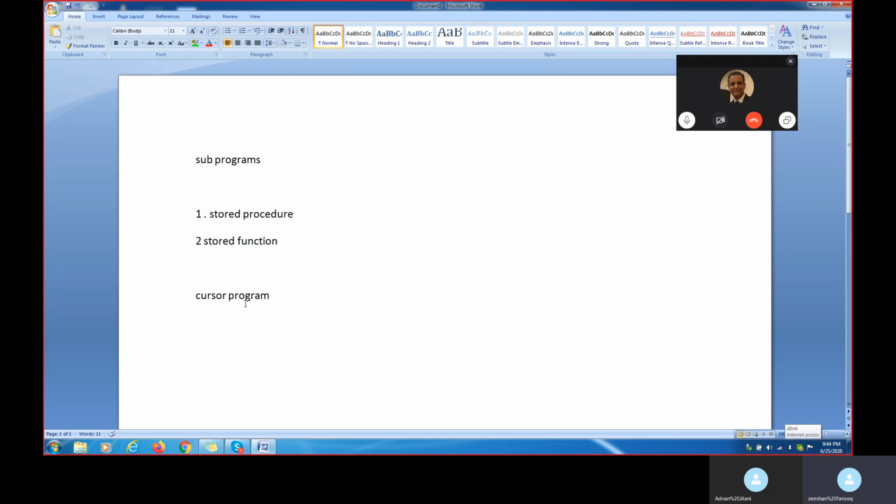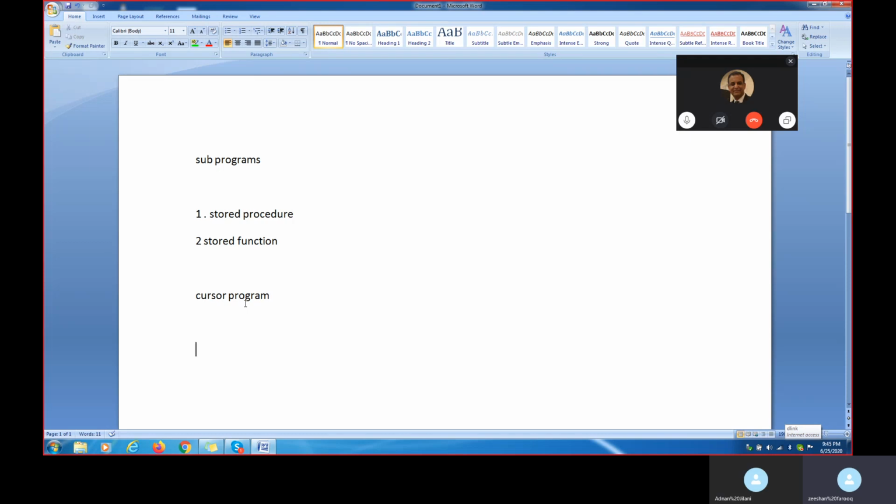Are you understanding now? Till now, whatever we are doing, can we save it and recollect it again and again? No, right? Till now, if a cursor was created, next day if you come, can you open that cursor again? No, right? It will go away. So for that we'll create a procedure. Procedure means whenever you write one procedure, again and again you can call it back. That will be completely saved.